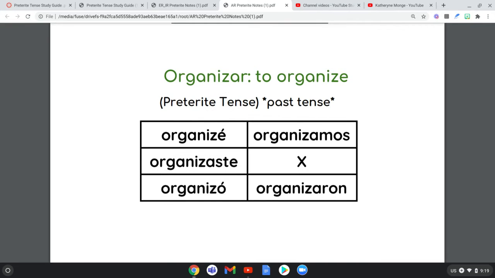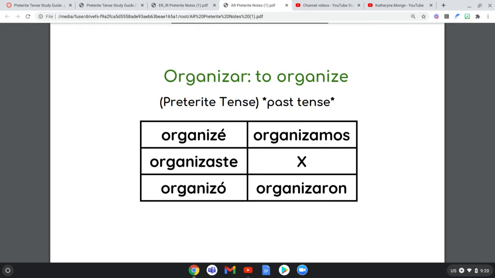This is an example of organizar. We did this for chores, if you remember, so a lot of these verbs are going to be chore activity words. If I'm talking about some people that were organizing in the past, so I organized, or she organized, or whoever it was, then this is how it would change. Yo, remember this is always going to be about yourself. I just don't type it in because I'm assuming by now we know where our pronouns go for Spanish. So, yo organicé mi cuarto. I organized my room.